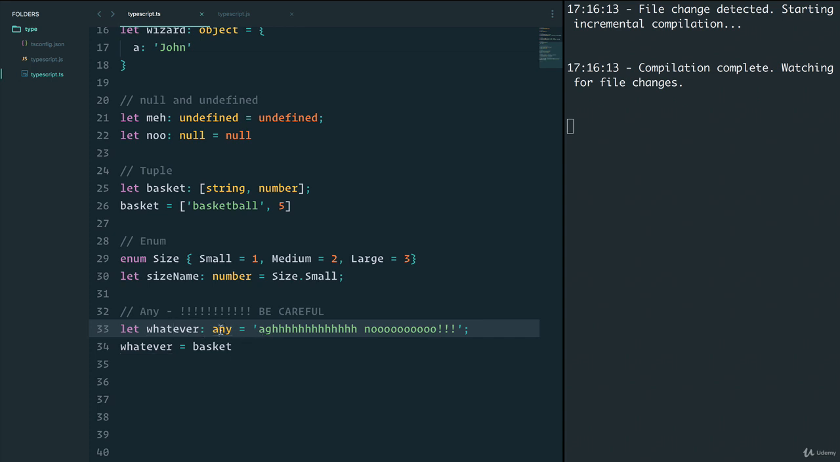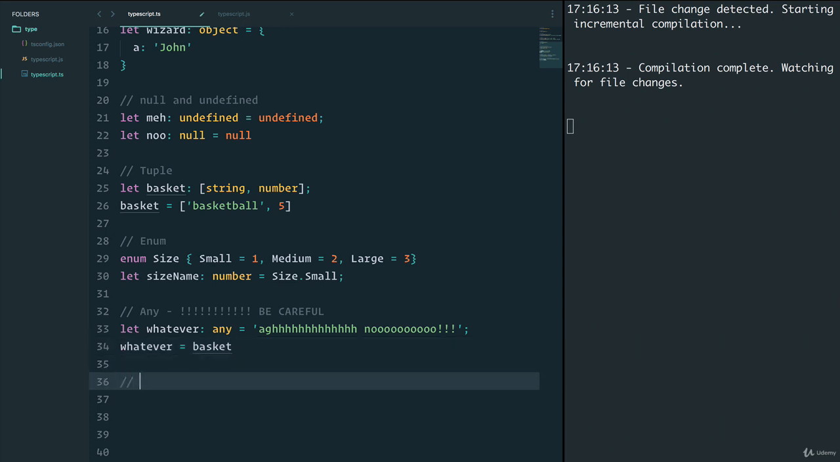But any is useful for cases, let's say, where you're working on converting your JavaScript code into TypeScript code. And that might take a long time. And in the meantime, you might want to just place any for really complicated functions or really complicated objects that we can't right away define them like we have here. But again, be very cautious. You're pretty much not using the benefits of TypeScript at all. So if you have any all over your code base, then you're not really using TypeScript properly.